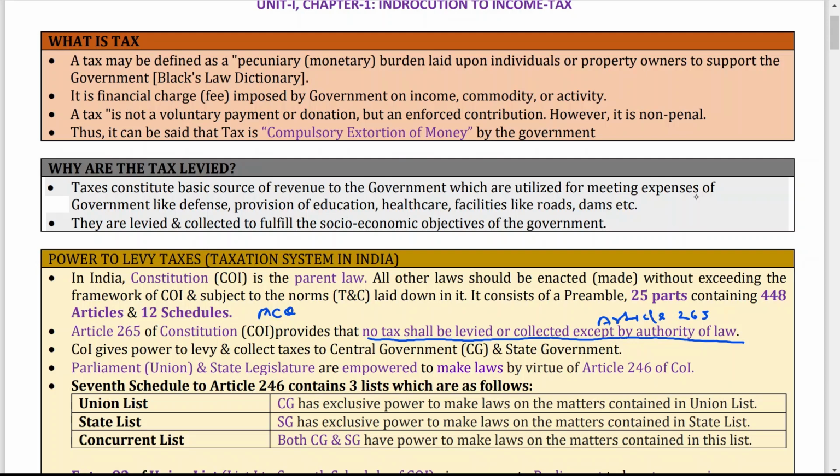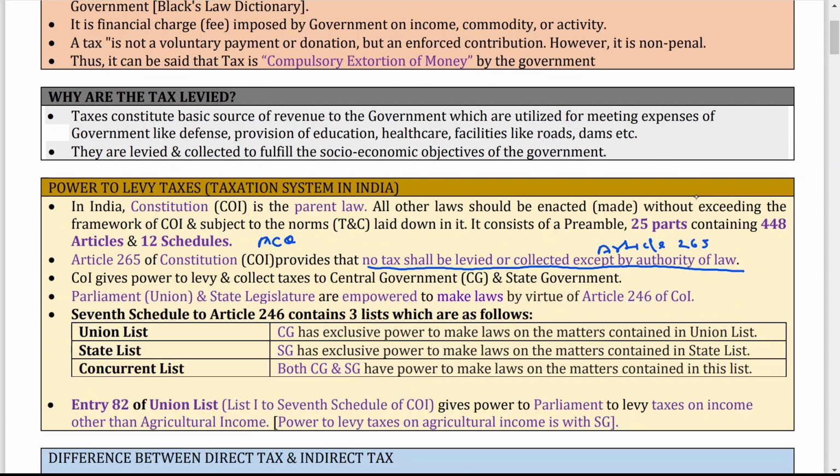The Constitution of India gives power to two types of government, one is the central government and another is the state government, to levy and collect taxes. So two bodies have been given power.